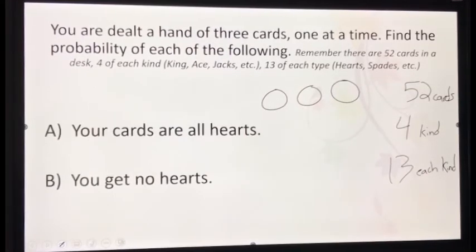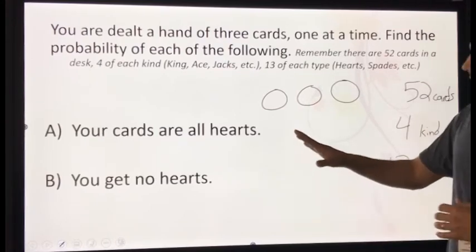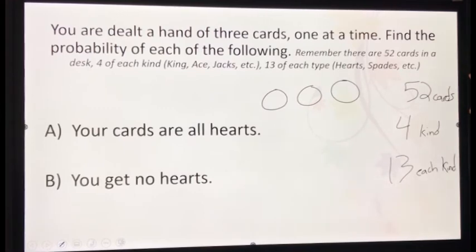What's the probability that all your cards are hearts? So we have a total of 52 cards. I'm being dealt 1. What's the chance of that first card being a heart? Can somebody tell me the ratio? First off, let's start here.